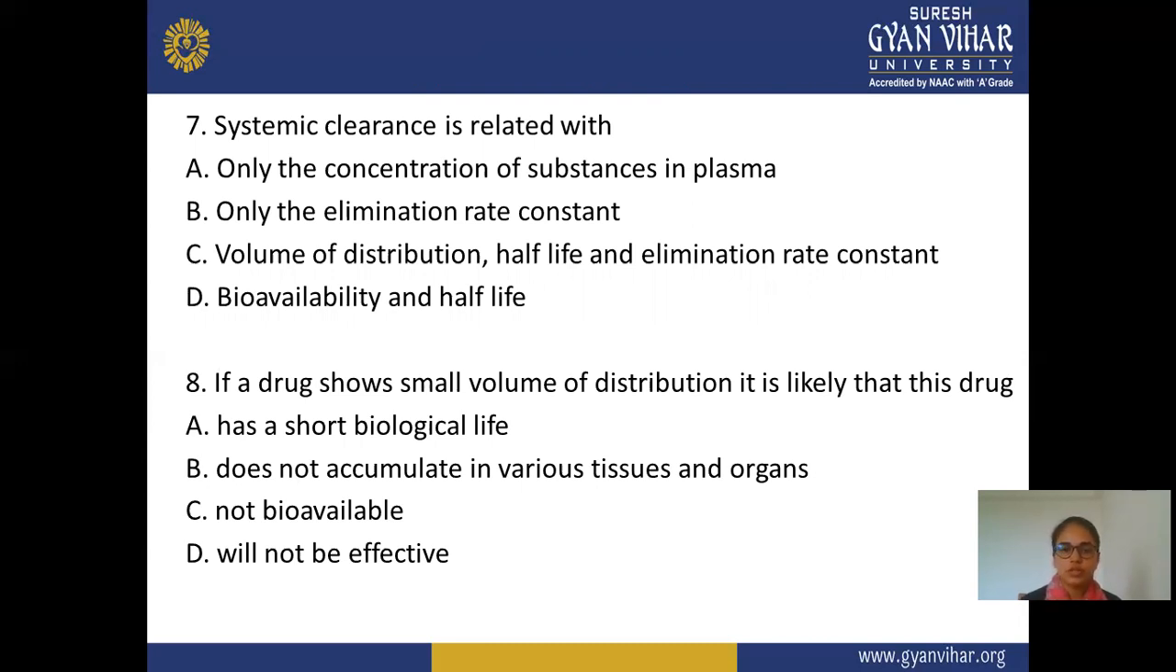Next, in the seventh question, systemic clearance is related with A, only the concentration of substance in plasma, B, only the elimination rate constant, C, the volume of distribution, half-life, and elimination rate constant, and D, bioavailability and half-life. And in the eighth question, if a drug shows a small volume of distribution, it is likely that the drug: A, has a short biological half-life, B, does not accumulate in various tissues and organs, C, is not bioavailable, and D, will not be active.